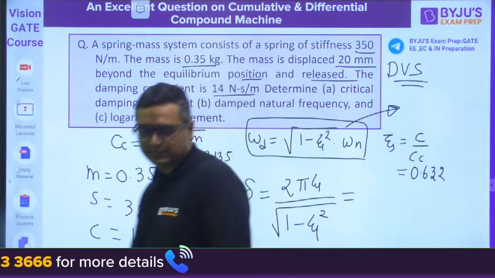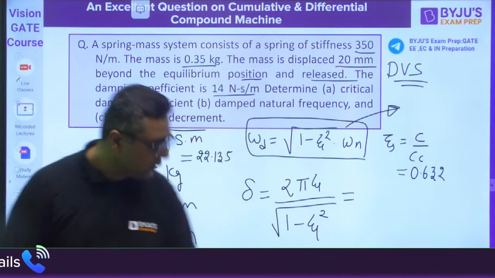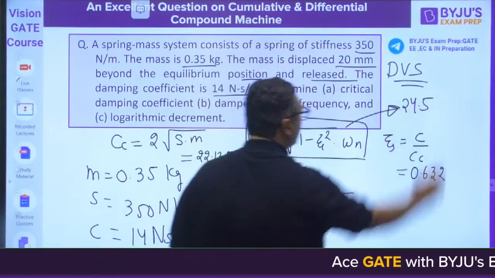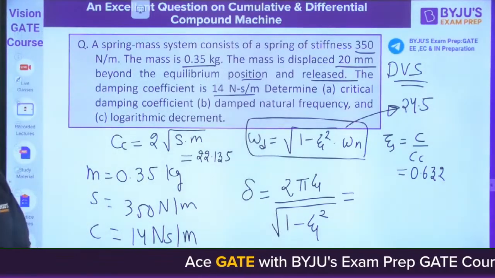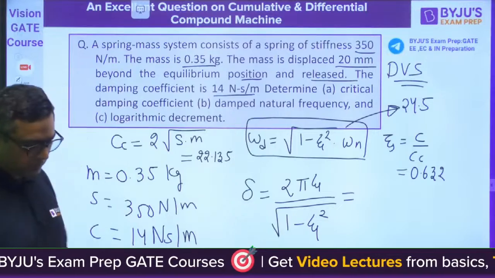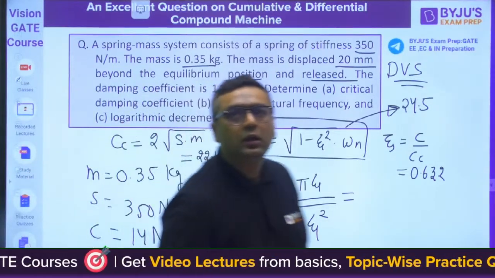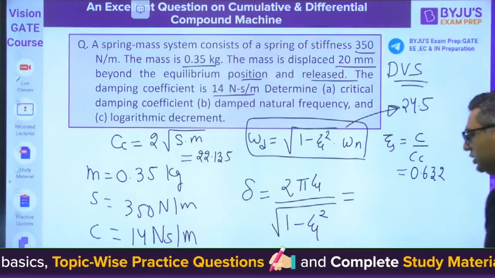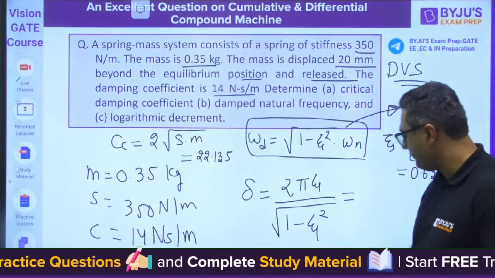So the damped frequency is 24.5. Yes, very good, Ajit. The last is delta.